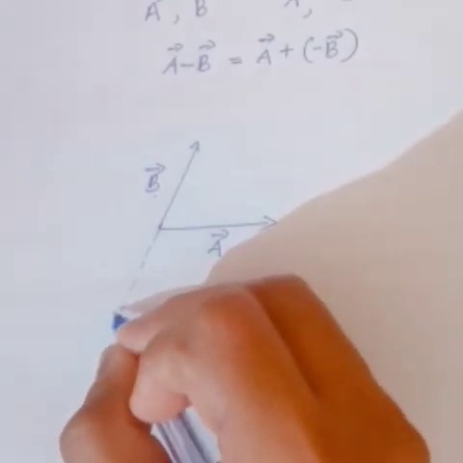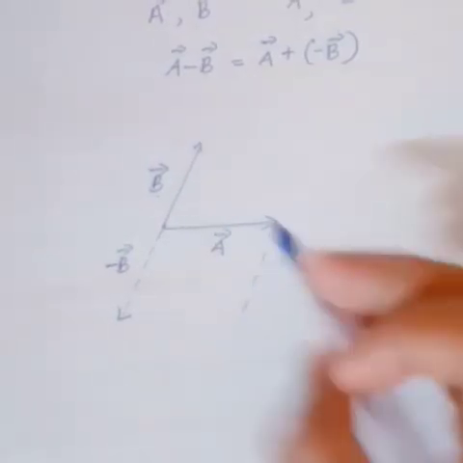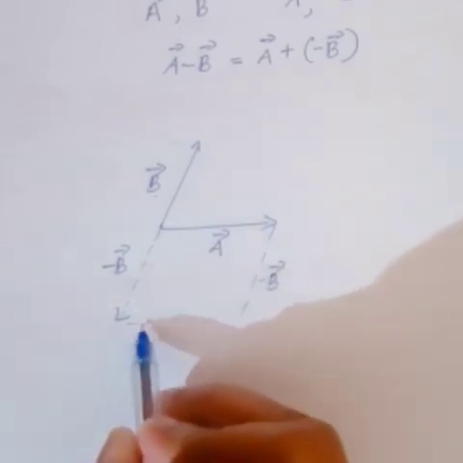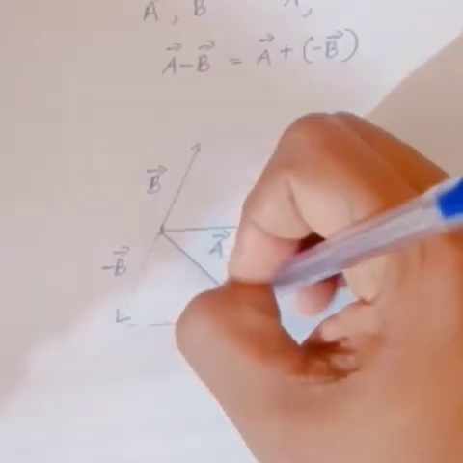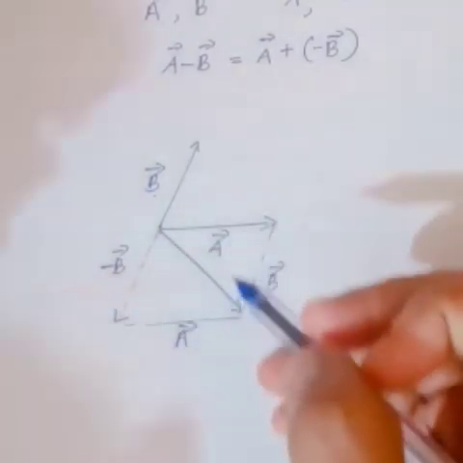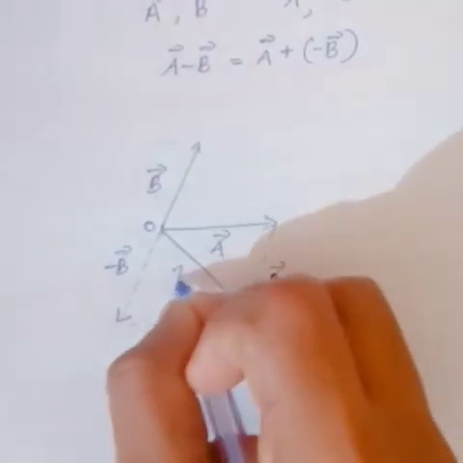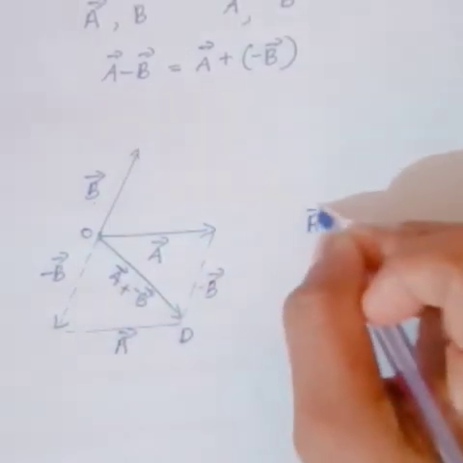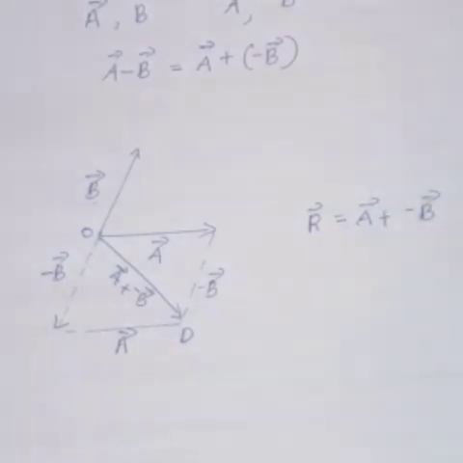So this is negative vector B. This side is also negative vector B. Then this one is the same as vector A. Then the diagonal of this parallelogram is the resultant vector, that is, the diagonal OD is vector A plus negative vector B. That is, vector R is equal to vector A plus negative vector B. So this is a method for subtraction of vectors.